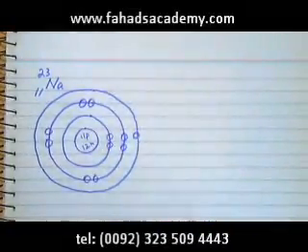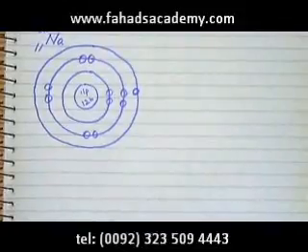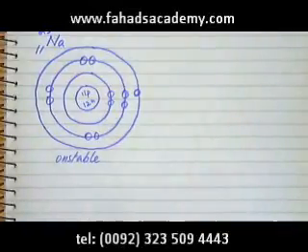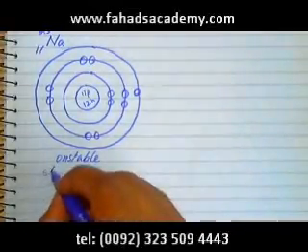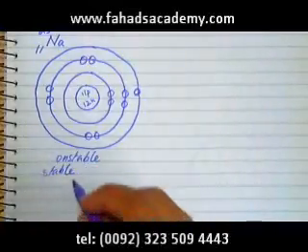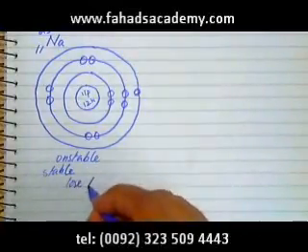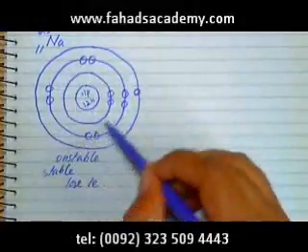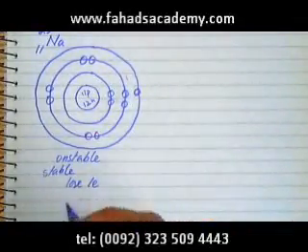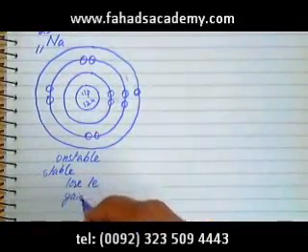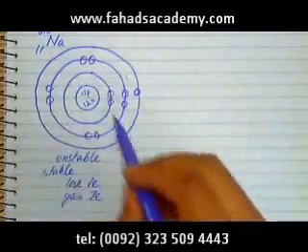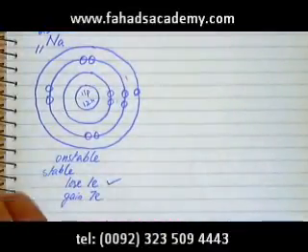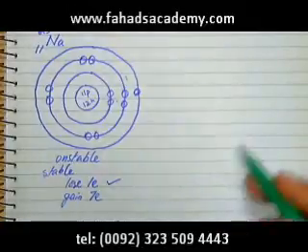So it has 1 electron in its outer shell, and this again is an unstable electronic configuration. To become stable, again what sodium can do is it can either lose 1 electron, it can lose its outer electron, so the new outer shell would be this inner shell, the second shell, and it would have a complete outer shell, or it can gain 7 electrons to complete the outer shell. But what sodium does is it's easier to lose 1 electron. So what sodium does is it eventually ends up losing 1 electron.